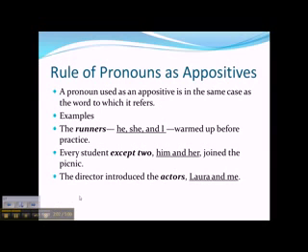The director introduced the actors, Laura and me. Actors is in the direct object part of the sentence. They are receiving the action of being introduced. Laura and me are the appositives for the actors. So, since they are in the objective part of the sentence, we need to use an objective pronoun, which is me.